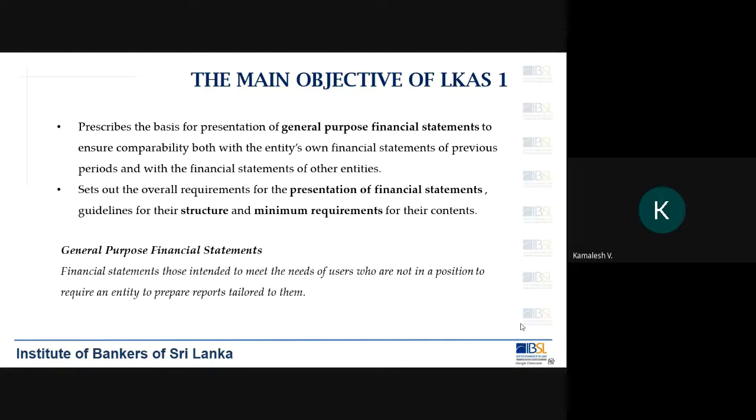That is why the central bank requests the banks to publish their financial statements on a quarterly basis in the newspapers. Why is that done? So that every citizen in this country has access to look at the financial performance of the banks.